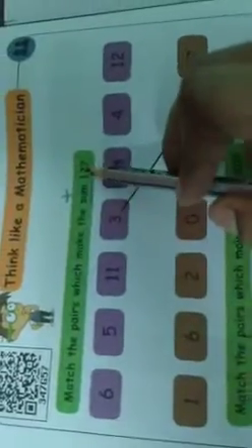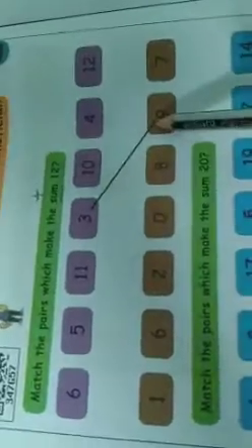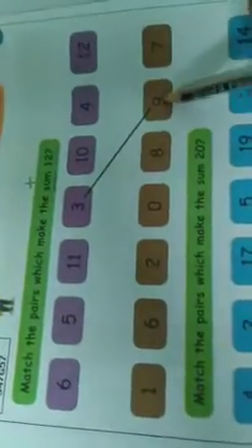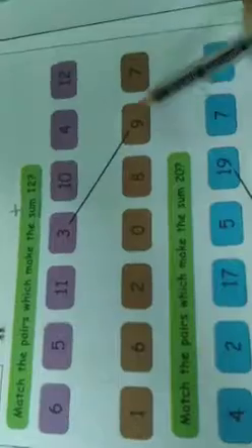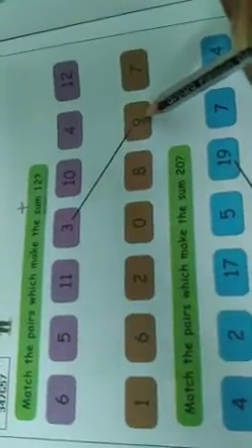Think like a mathematician. Watch the pairs which make the sum. Sum, what does sum mean? Sum also means addition. Now we want to make them 12. Simple. Here they are giving one line. First, 9 is the biggest number, no? So 9 in our mind.